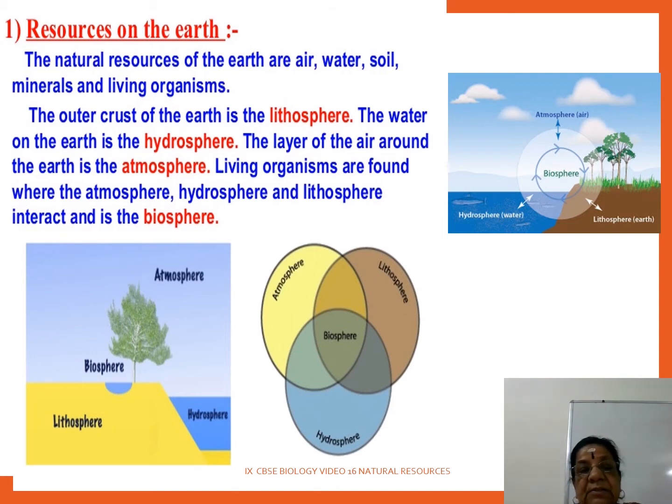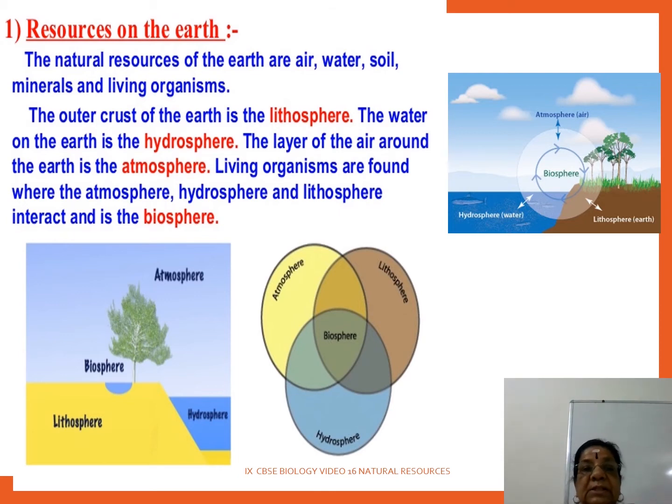Resources on earth, we find 3 pictures here. First one, in the center is the biosphere, with the atmosphere, lithosphere and hydrosphere. The atmosphere has the gases, the hydrosphere is the water, and the lithosphere is the outer crust of the earth.